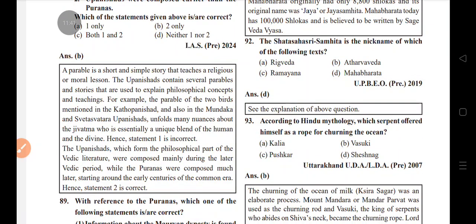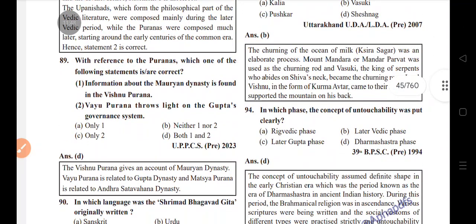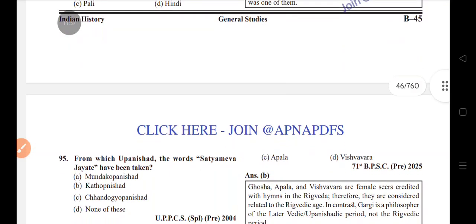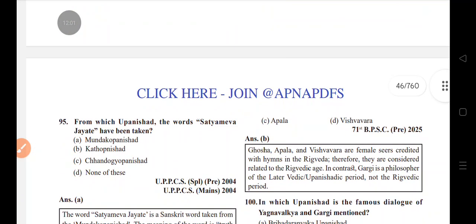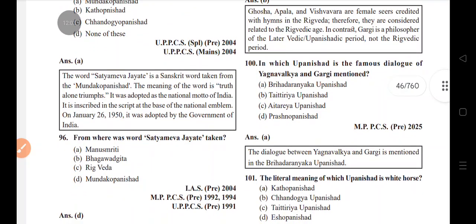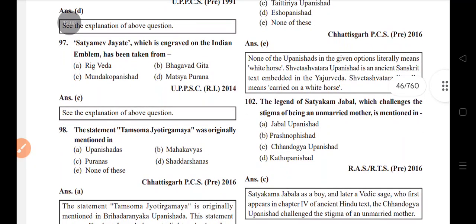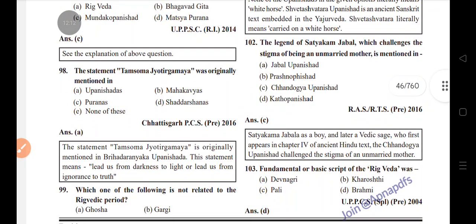According to Hindu mythology, which serpent offered himself as a rope for churning the ocean? Vasuki. In which phase was the concept of untouchability put forward clearly? Dharmashastra phase. From which Upanishad is the phrase Satyameva Jayate taken? Mundaka Upanishad. Tamaso Ma Jyotirgamaya is from the Upanishads.